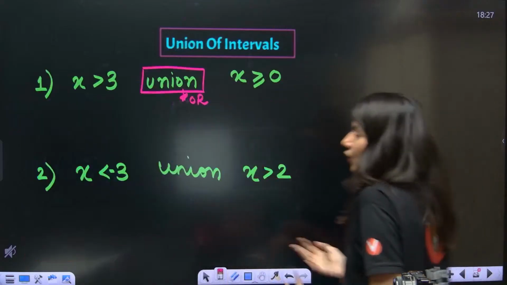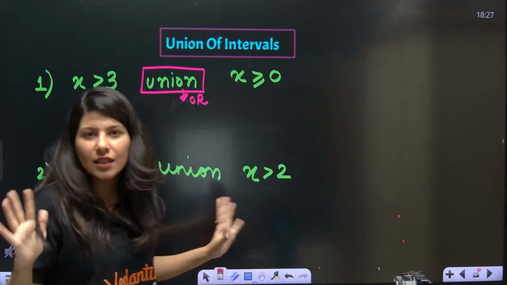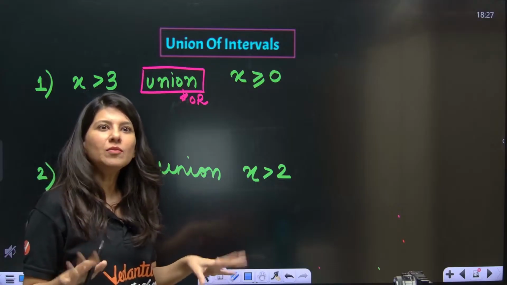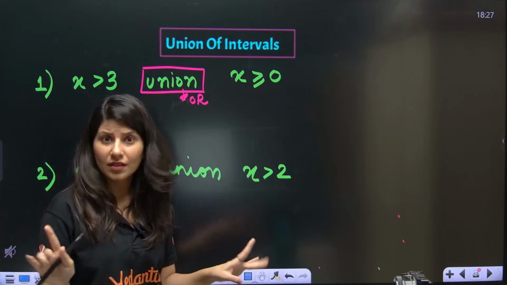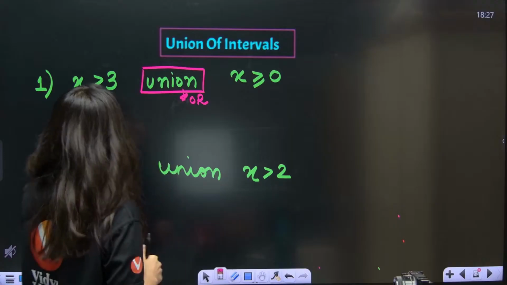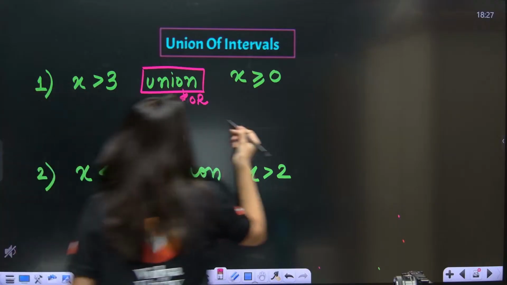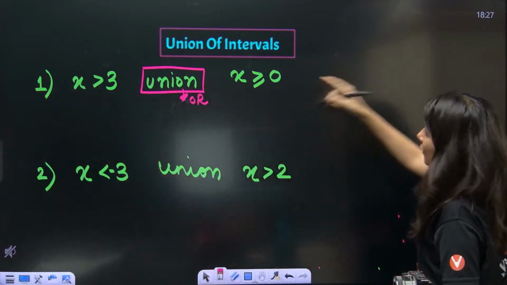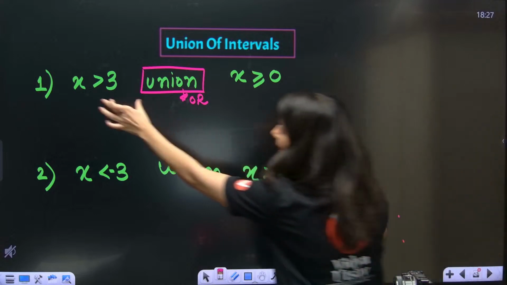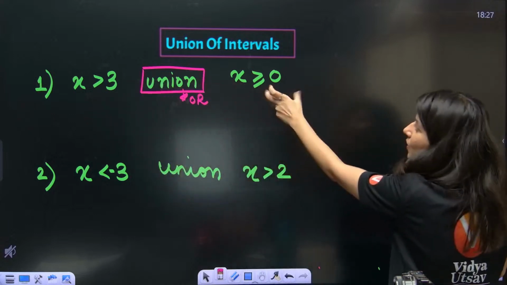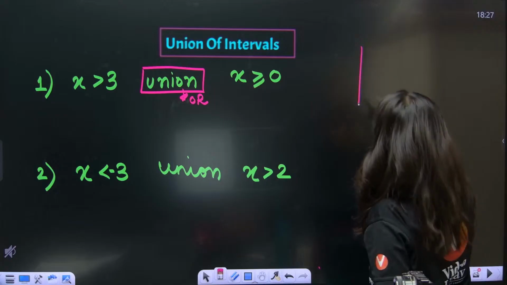So union is something lenient, not strict. Now x greater than 3, and we need to take the union with x greater than or equal to 0.